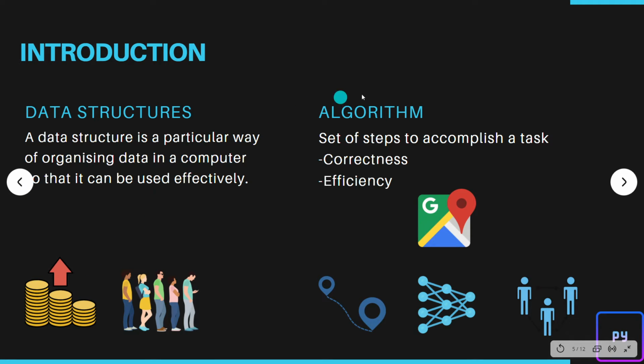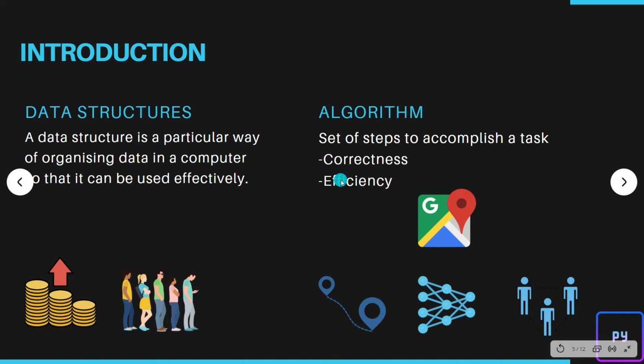And what is an algorithm? An algorithm is a set of steps to accomplish a task. Basically, a computer program needs to have some steps written in English-like language so that it can be written efficiently. So what are some features of an algorithm? It should be correct. Otherwise, there will be no use of the algorithm. Why are we doing it?